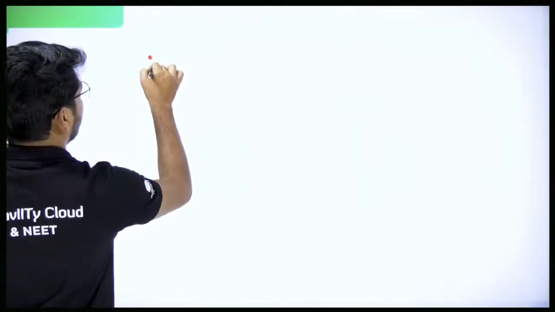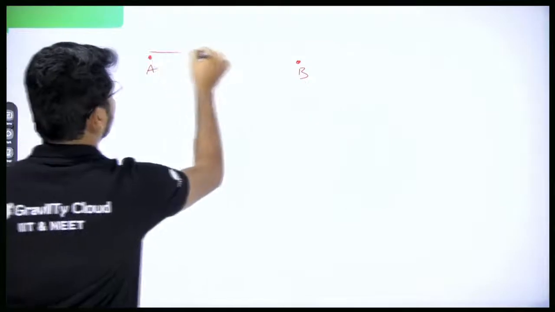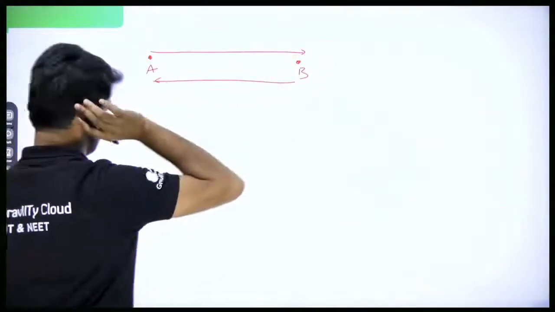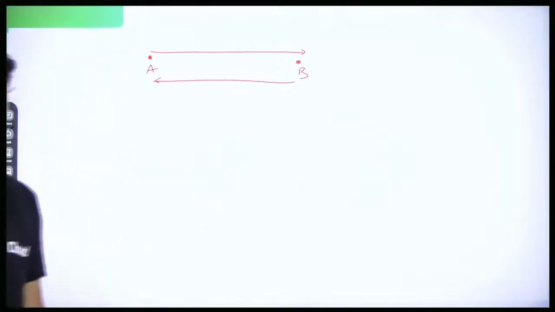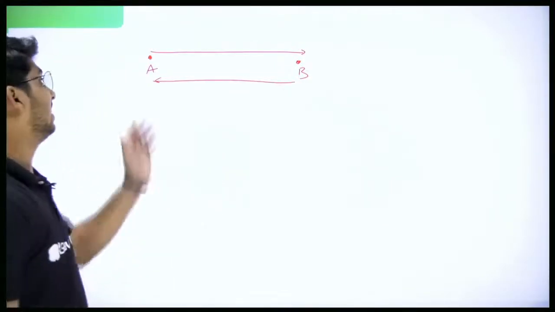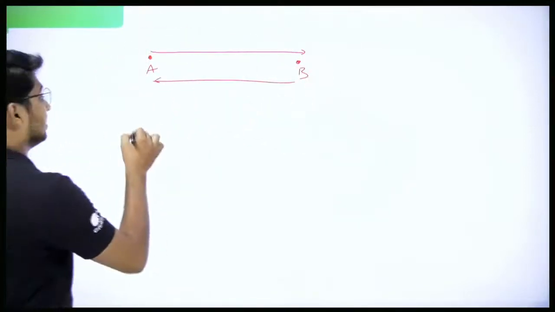Now I'll explain. Here let's say this is point A, point B. So first we are going from A to B and then we are going from B to A. Forget about speed, forget about distance, forget about time. Look at the direction only. Here it is towards right and then towards left. Direction is changing.